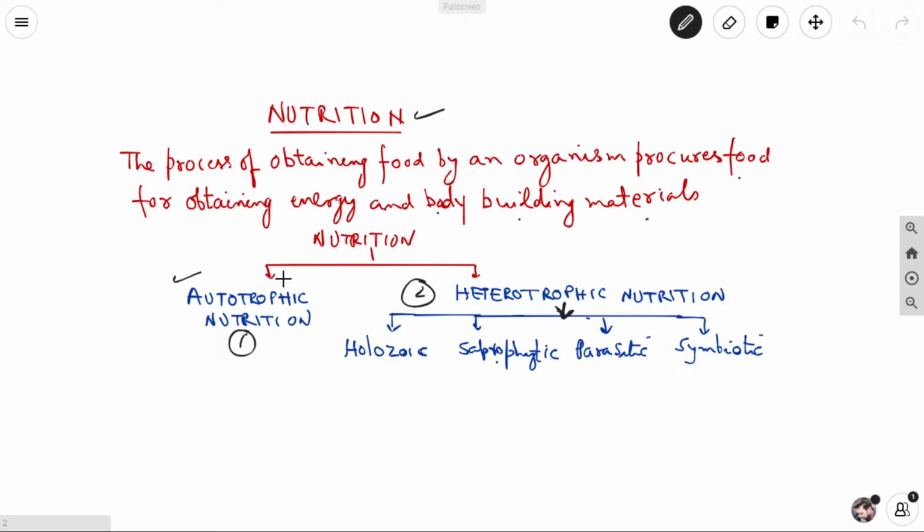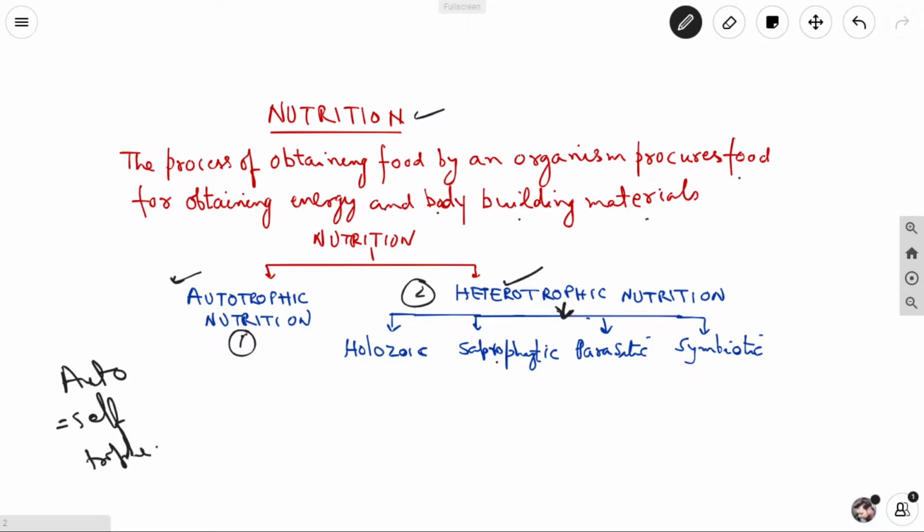Nutrition is basically divided into two types. One is the autotrophic mode of nutrition and the second is the heterotrophic mode of nutrition. Auto means self, and trophic means nutrition.